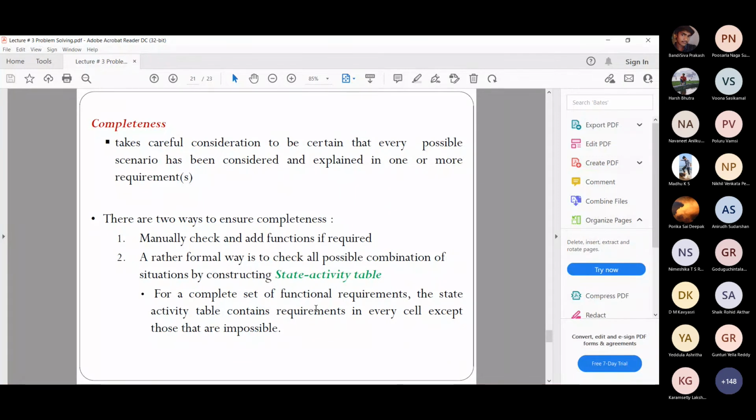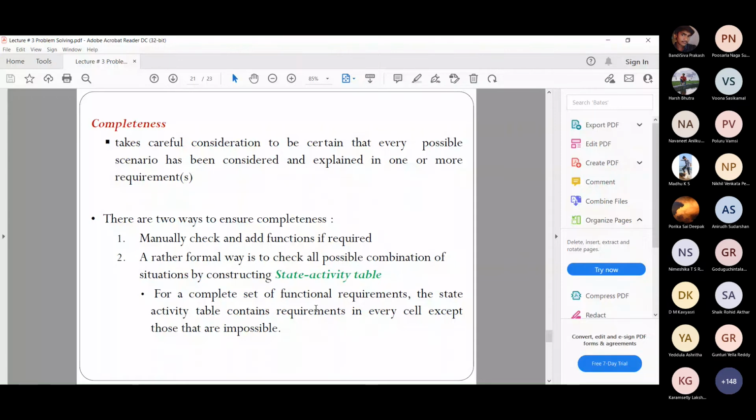Or there is something called a state activity table. This is not about whether it has been satisfied; this is initially about whether we have mentioned all the requirements properly or whether we have missed some. Sometimes you feel that something is very obvious and you don't tell, but maybe the developer doesn't know it. So then some requirements are not mentioned, isn't it?